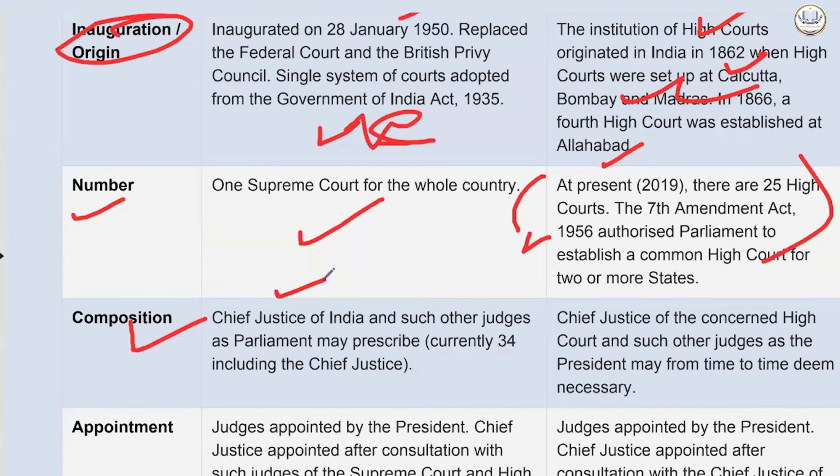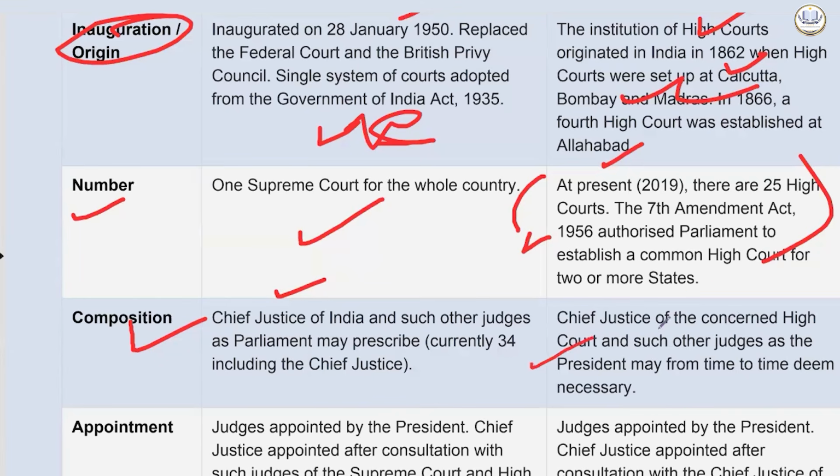So the Supreme Court का जो composition है, can be altered by whom? By the Parliament. ठीक है. At present, as of May 2026, the Supreme Court of India has a maximum sanctioned strength of 34 judges. ठीक है, one Chief Justice and 33 judges.